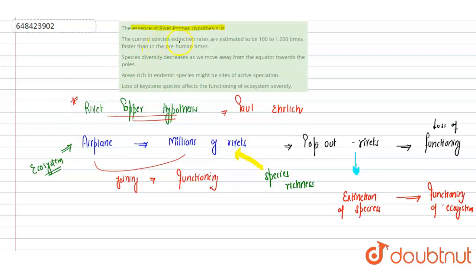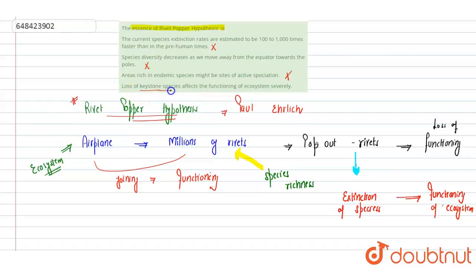Here, current species extinction rates are estimated to be 100 to 1000 times faster than the pre-human time. Here they have not mentioned any extinction rate, so that is incorrect. Species diversity decreases as we move away from the equator towards the pole, that is also incorrect. Areas rich in endemic species might be sites of active speciation, that is also incorrect.